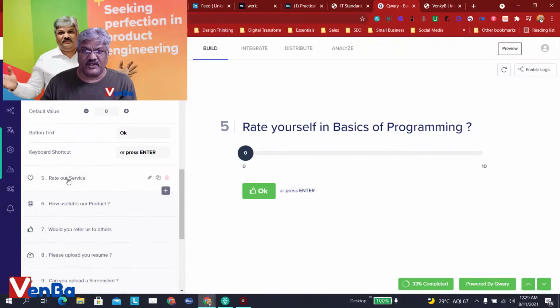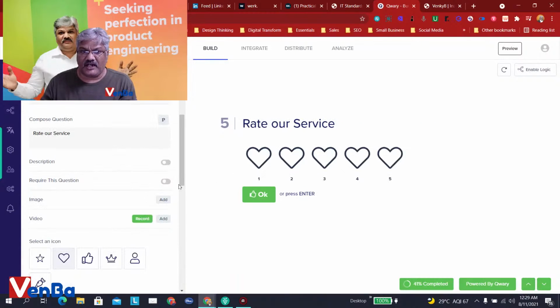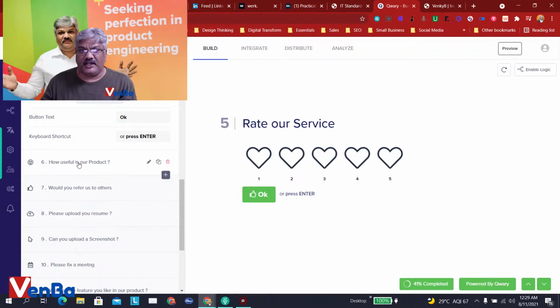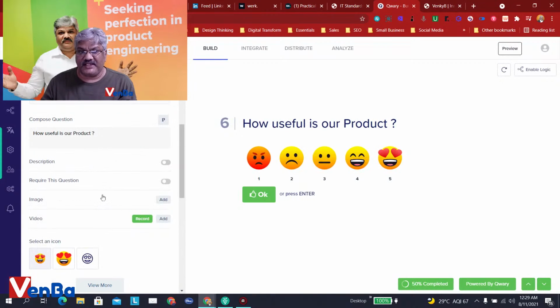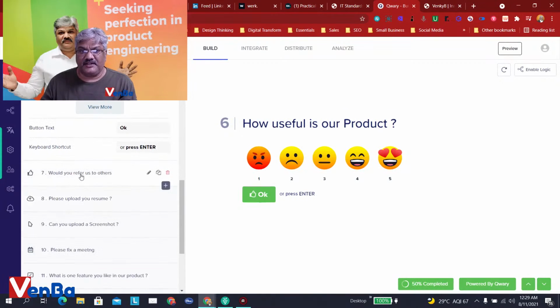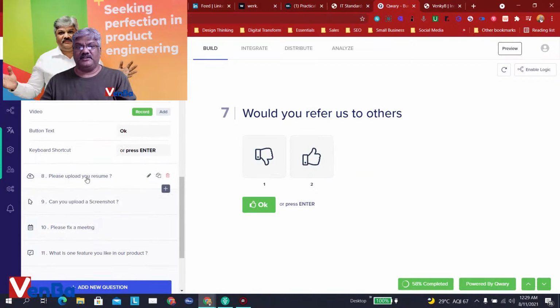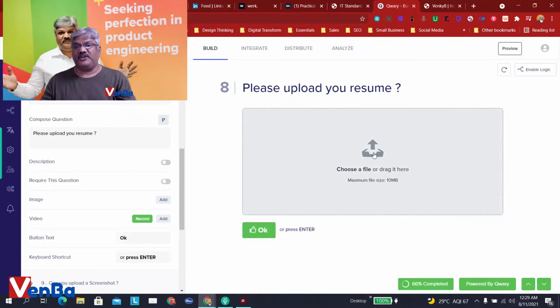And you also have options about using hearts. Again, you can see you can use various icons. There are many more icons that you can use, and you can use smileys as well. And you can also use thumbs up and thumbs down. And then you can also make your respondents upload a file.